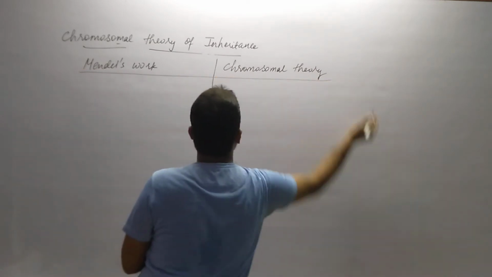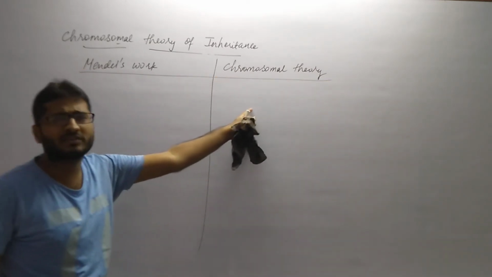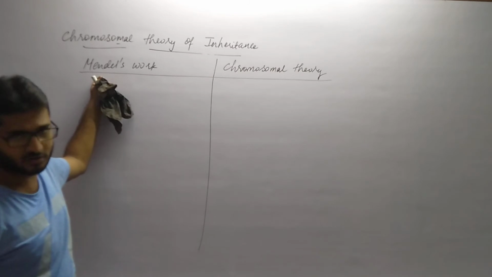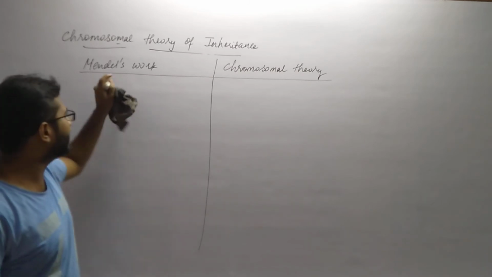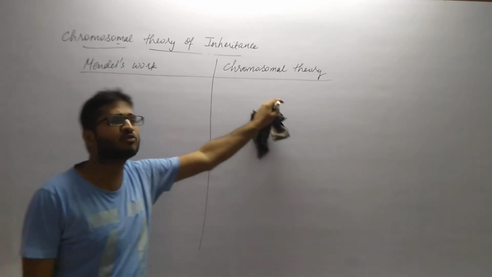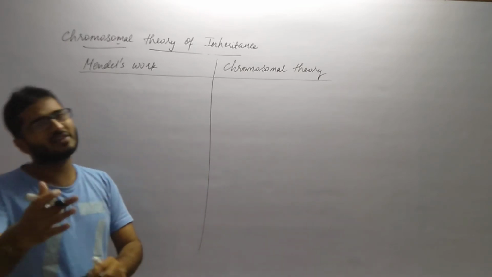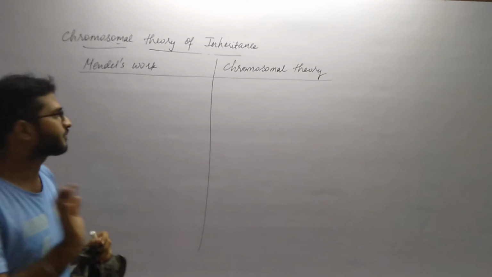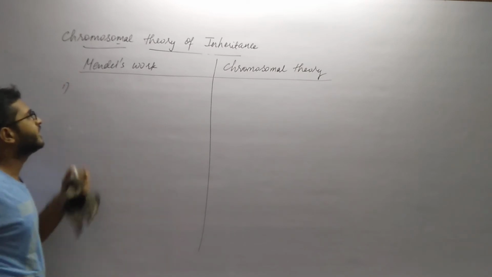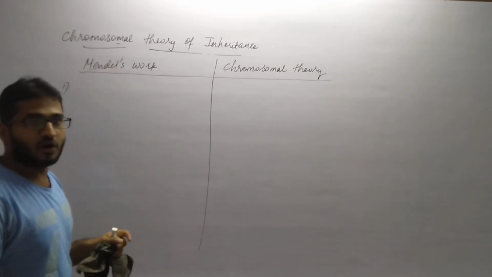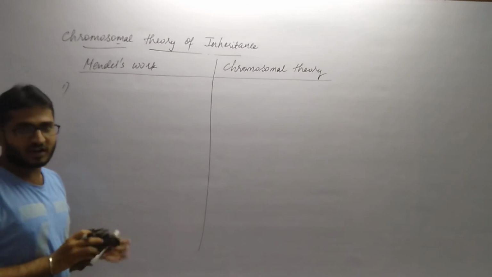Okay, so the chromosomal theory can also be called a revised form of Mendel's work. Both are the same, but where Mendel uses the word factor, the chromosomal theory uses the word chromosome. Otherwise, the mechanism is the same. So the first point is that factors, which we also call genes, occur in pairs.